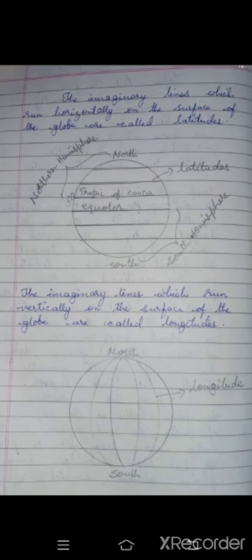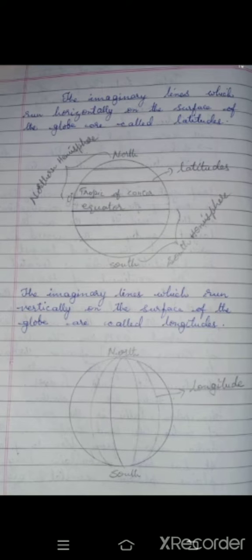Look at the diagram. This is the equator. It divides the earth into two equal hemispheres. The area north of the equator is called the northern hemisphere. The area south of the equator is called the southern hemisphere.